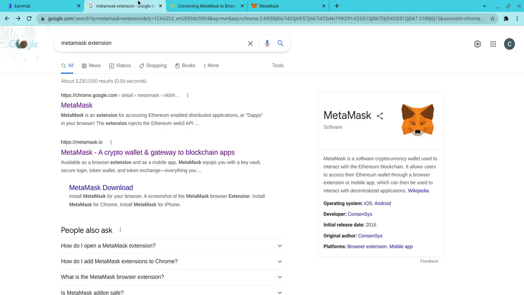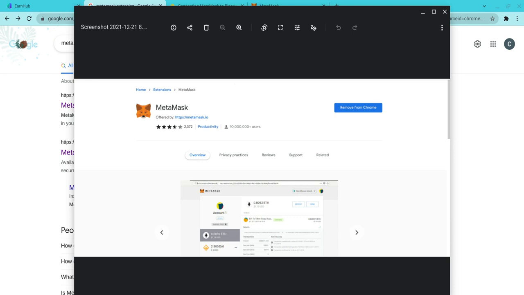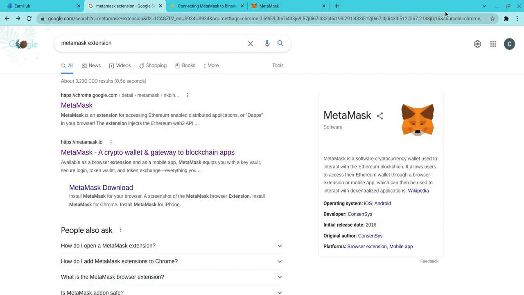So essentially, you've got to download a MetaMask extension, and what that'll do is allow you to get into your wallet, and it'll show the website. So this is how we do it. You type in MetaMask extension on Google, and then it'll bring up a page like this. And essentially, where it says remove from Chrome, that is actually where it'll say download. I just took a screenshot and I was hiding my email address. So that's that.